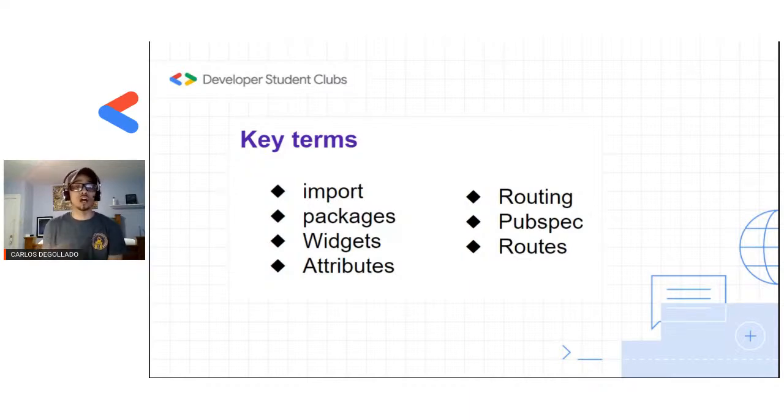And attributes are how we alter our widgets. You go in there and make subtle changes to the properties. Then routing is how we route from page to page. In Flutter, as you can see at the bottom, you see routes. That's what we call pages in Flutter, not necessarily pages, but routes. So in order to get from one route to the other, we use routing.